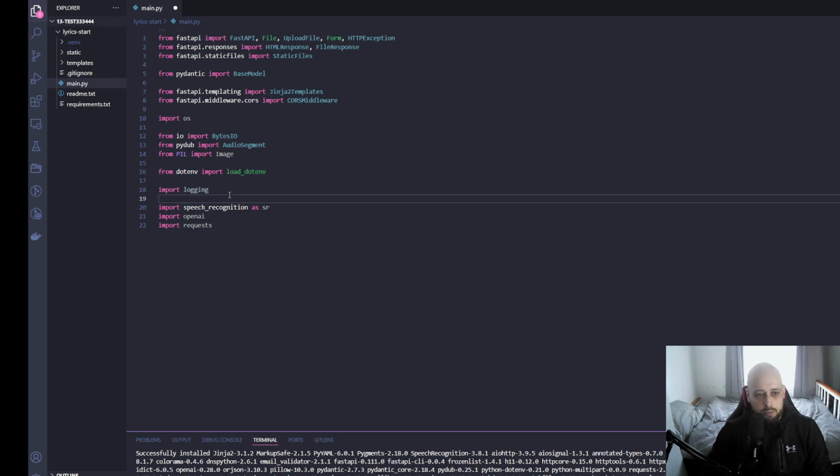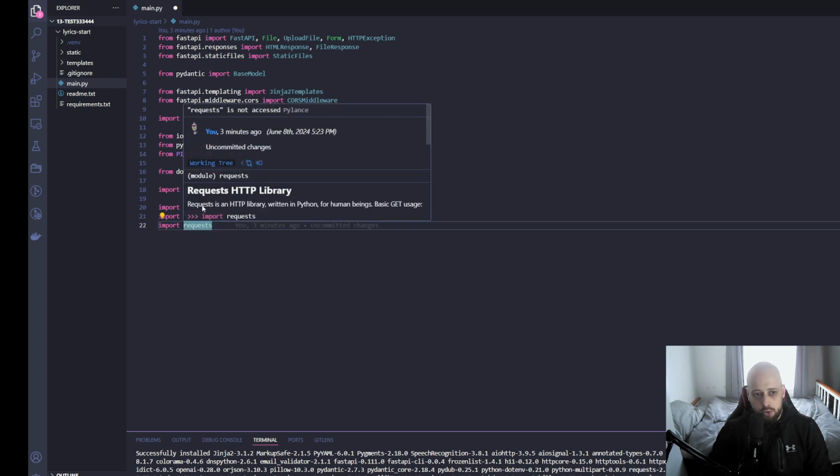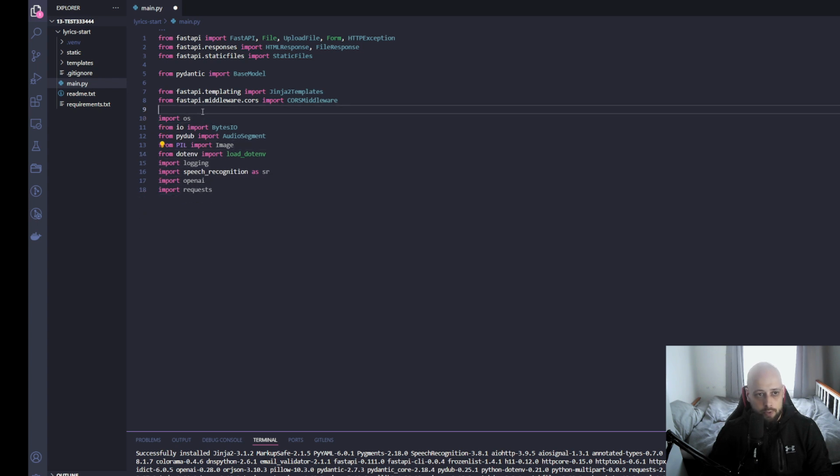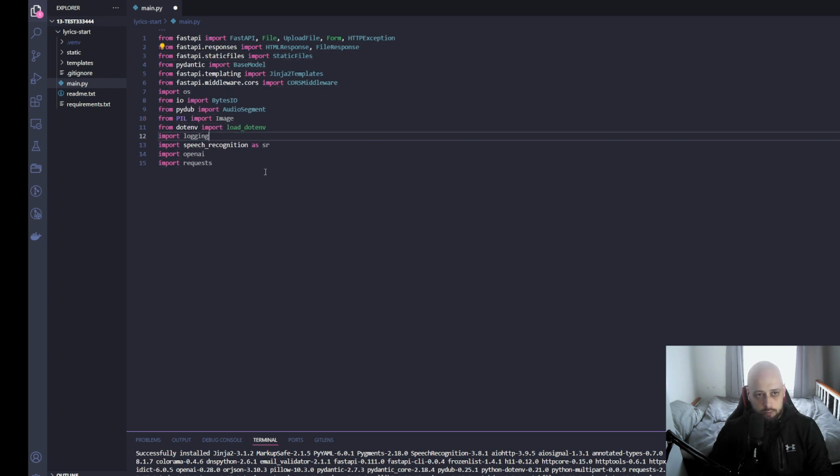Logging, not the most important thing, but I like to have it as I build these projects. If I encounter situations where I'm building something new and I want to troubleshoot, logging helps a lot. Speech recognition will help us with audio processing. And then finally, we are using OpenAI and requests. So requests for HTTP requests and OpenAI to communicate with our OpenAI API. So that's all of our dependencies and imports. If you want, you can pause the video and just make sure you write this exact same thing.